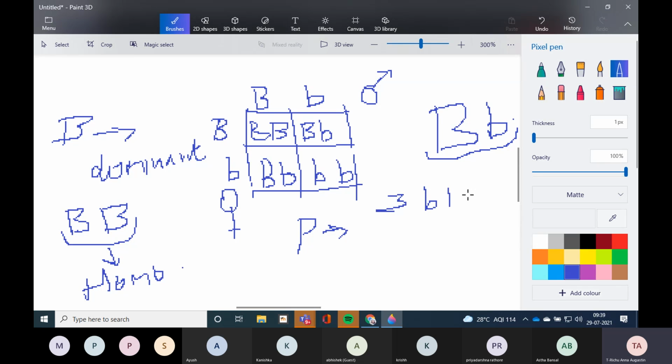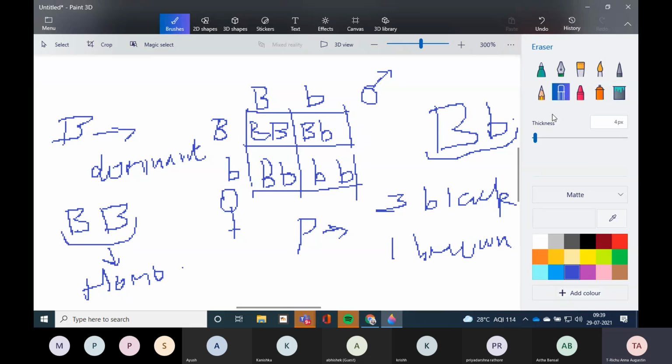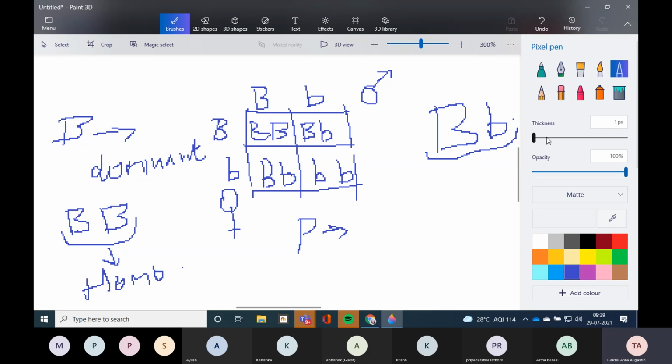Here black fur is dominant. Three black. And which is not dominant? This one. Both have small b. Both are recessive. So one brown fur. Small b stands for brown fur. So here we got one brown fur. So what will be the phenotypic ratio? 3:1. Three black and one brown.